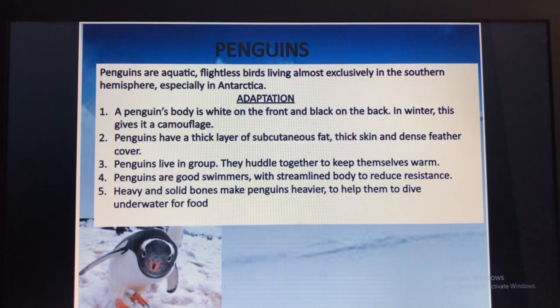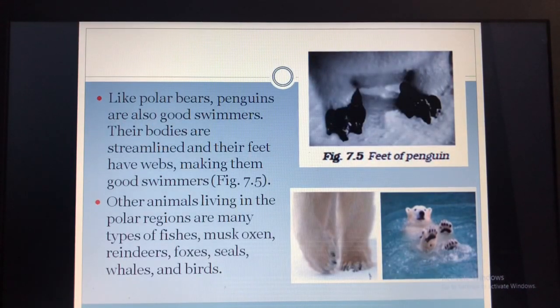Penguins have a thick layer of subcutaneous fat, thick skin and dense feather cover. So it has a thick layer of fat which will protect it from the snow or very cold. Penguin lives in group. They huddle together to keep themselves warm. Penguins are also good swimmers with a streamlined body to reduce resistance. Heavy and solid bones make penguins heavier to help them to dive underwater for food. Then we had studied about penguin. These are the feet of penguin. Like polar bears, penguins are also good swimmers.